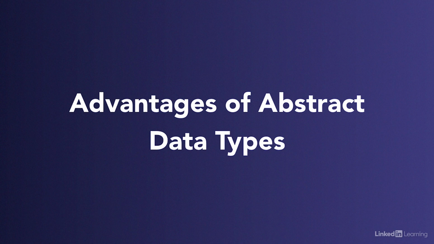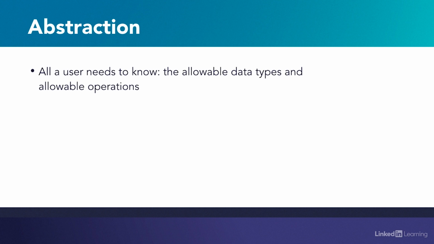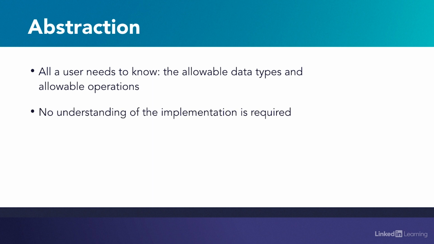The first is abstraction. Regardless of how the abstract data type is implemented to eventually become a data structure, the abstract data type will have certain predictable properties and allowed operations that we specify at the outset. All a user of the abstract data type needs to know is the type of data it requires and the allowed operations on it. An understanding of the implementation is not necessary in order for the user to make use of the resulting data structure.